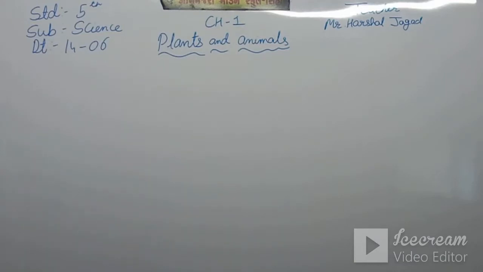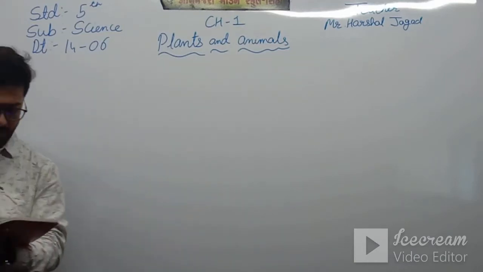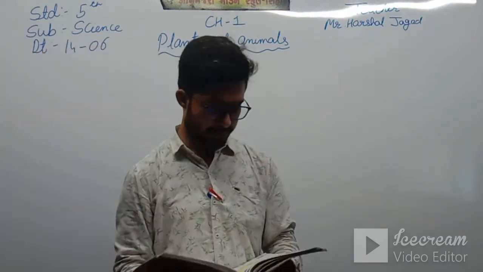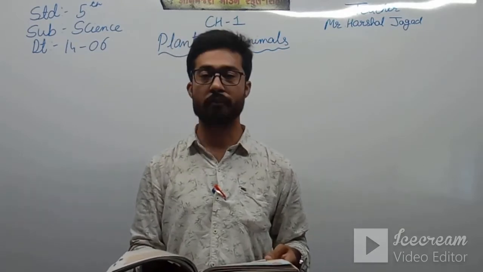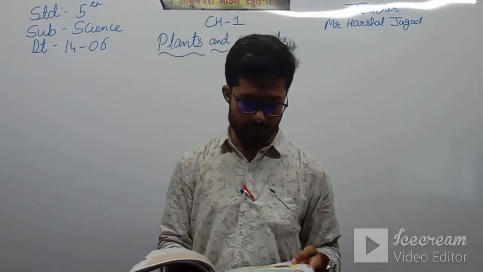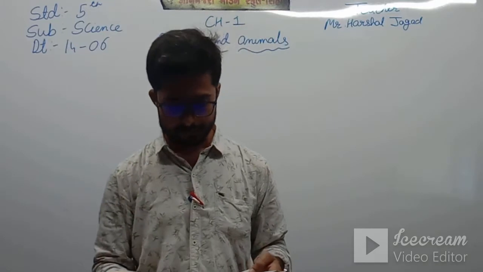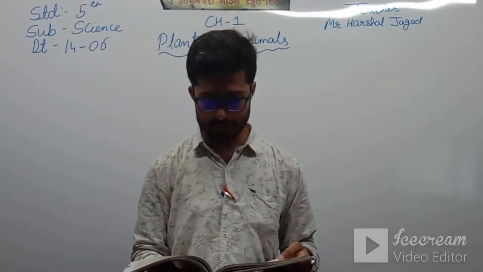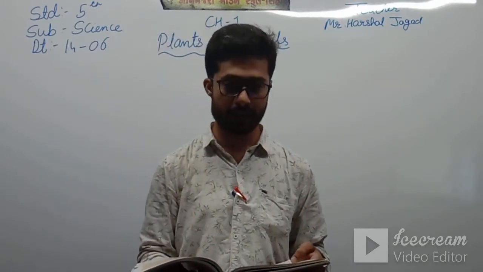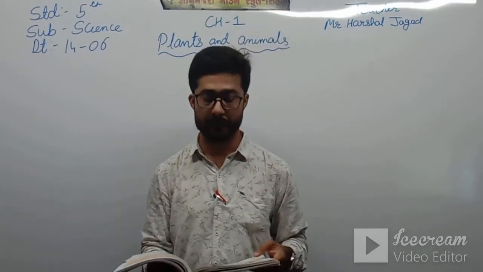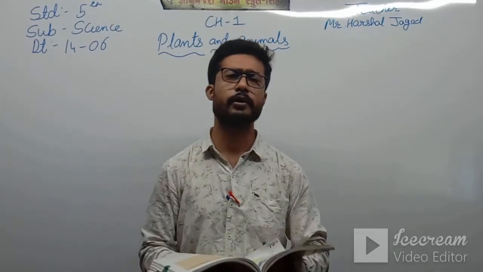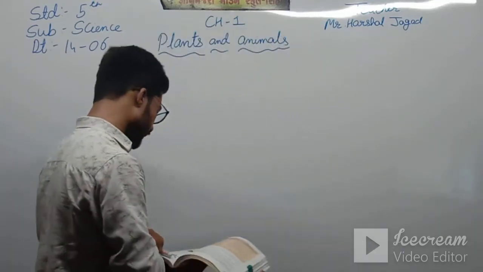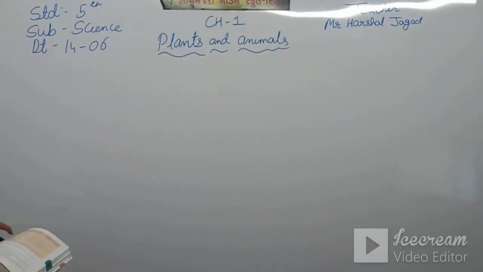See here, you have seen in earlier classes that there are thousands of species of both plants and animals. Animals and plants are living things. As living things, they have certain common features. At the same time, they also differ in some way. Okay students, so here, first of all, we are talking about the characteristic features of plants and animals.